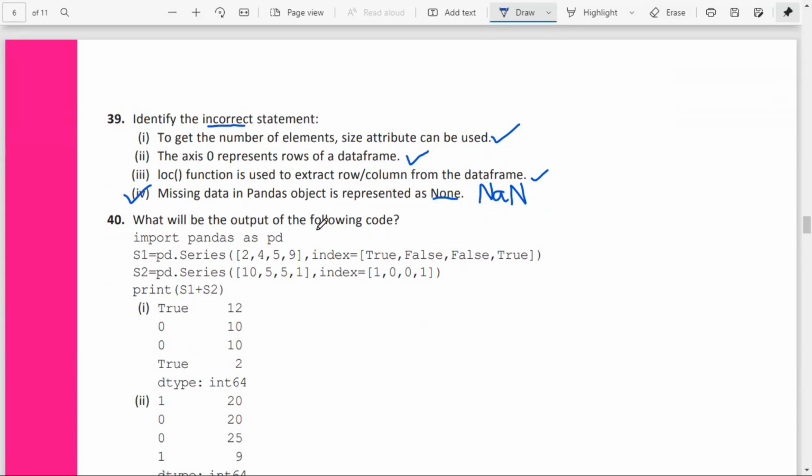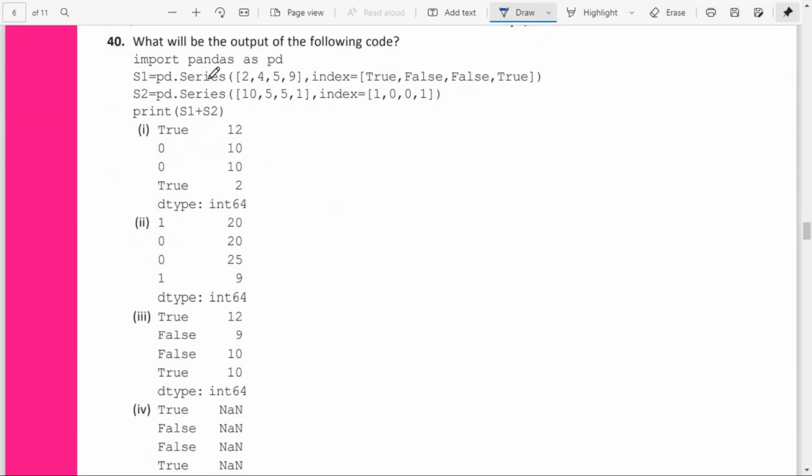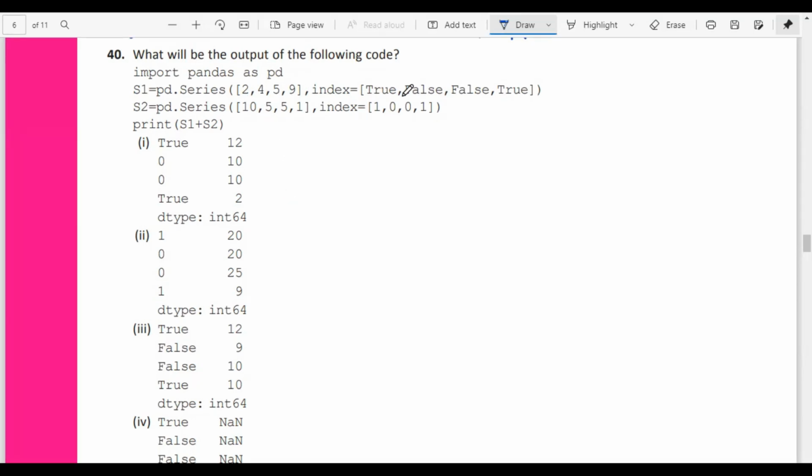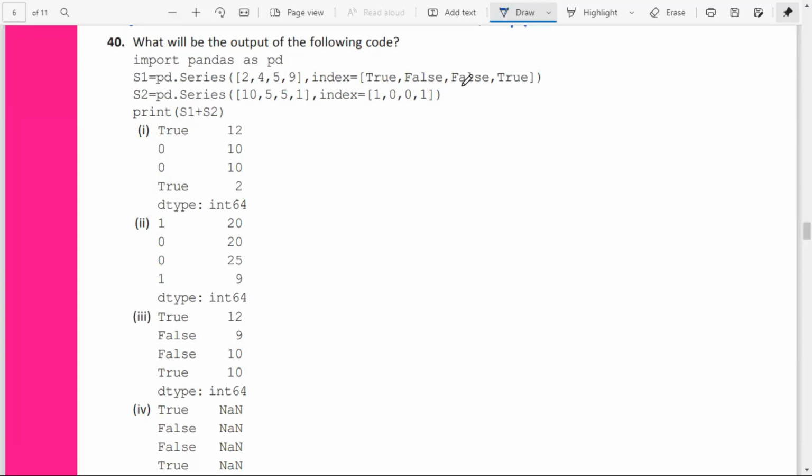Question number 40. What will be the output of the following code? Okay, you are having the series. So what will be the correct output? Here S1 equals pd.Series([2, 4, 5, 9], index=[True, False, False, True]). S2 is equal to pd.Series([...], index=[1, 0, 0, 1]). Print S1 plus S2. True is otherwise represented by 1. So 2 plus 10, that is 12. And False, the other value is known as 0. False again 0. True represented by 1.